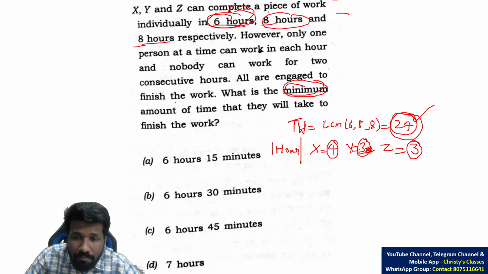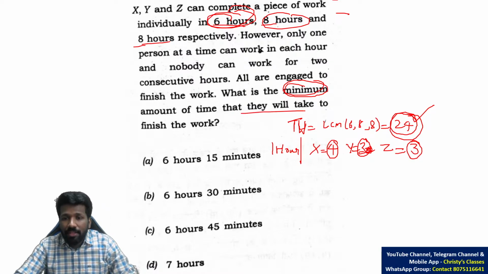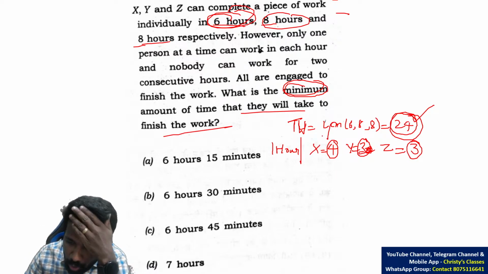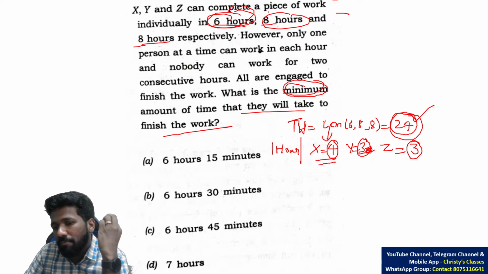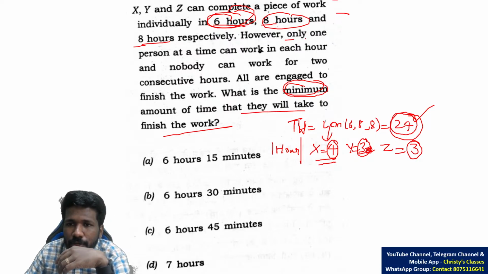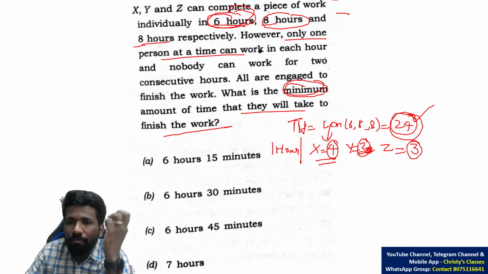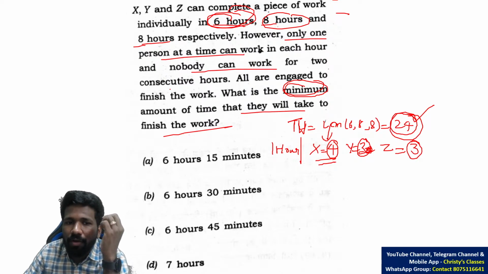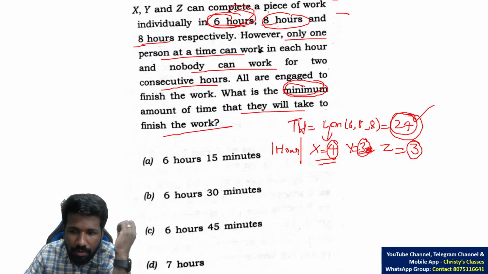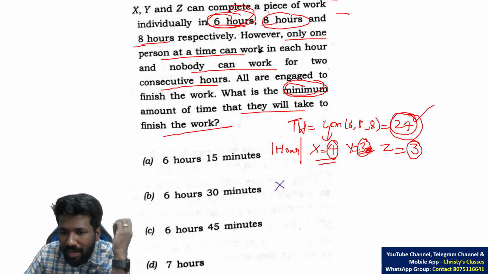Optimization means minimizing the amount of time they will take to finish the work. Minimizing means X should be involved more, because X completes the work faster and has higher efficiency. But there is a constraint also: only one person at a time can work in each hour, and nobody can work for 2 consecutive hours. Since X is needed more, we can start with X.